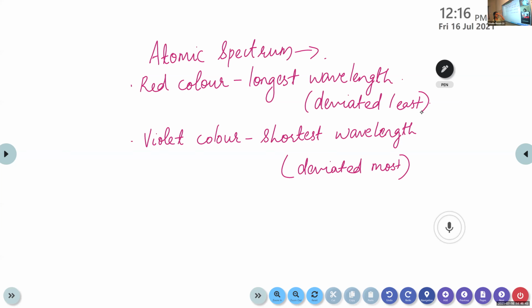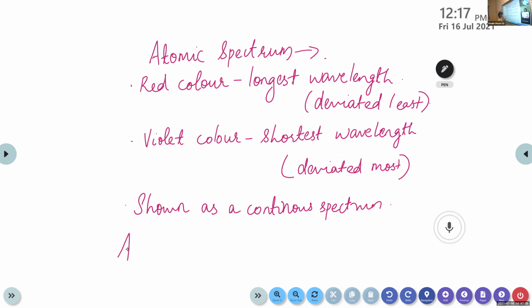In the case of atomic spectrum, it is shown as a continuous spectrum. The reason is that the colors are merged into each other. That means violet is merged to blue, then green, like that. So it is shown as a continuous spectrum, similar to a rainbow. Clear? Then one more thing in atomic spectrum, that is atomic spectroscopy.